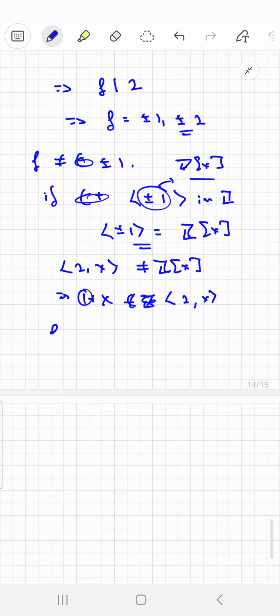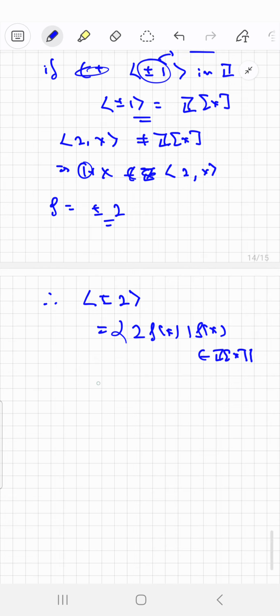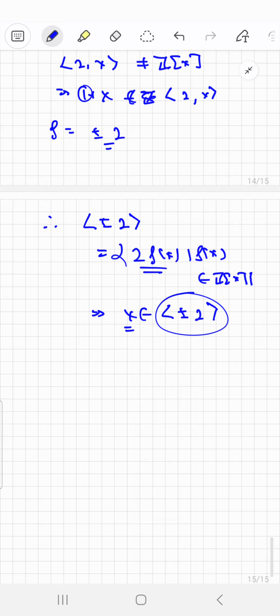Nevertheless, what we conclude is that my f can either be plus 2 or minus 2. But then clearly observe that the ideal generated by 2 should have each element of the form 2 times f(x), where f(x) is an element from Z[x]. What does this immediately mean? This means that x cannot be in the ideal generated by plus or minus 2, because the coefficient of x is odd, while the coefficients of any element in this ideal must be even, but here it is odd. Therefore this is a contradiction.